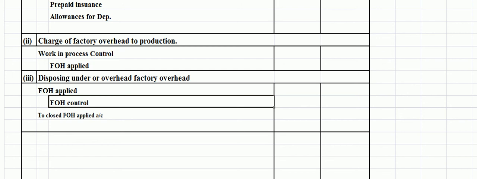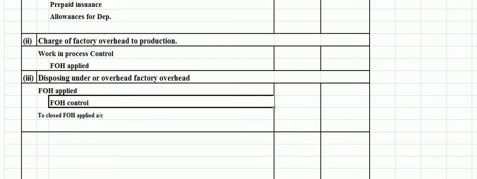If the debit side of the factory overhead control account is bigger, it represents that applied factory overhead is less than the actual factory overhead, that is underapplied factory overhead, whereas a credit balance in the factory overhead control account represents overapplied factory overhead.